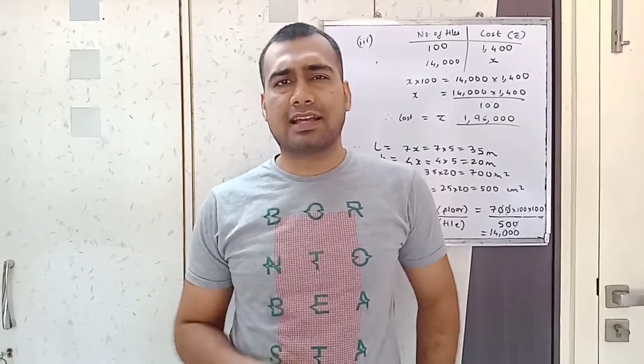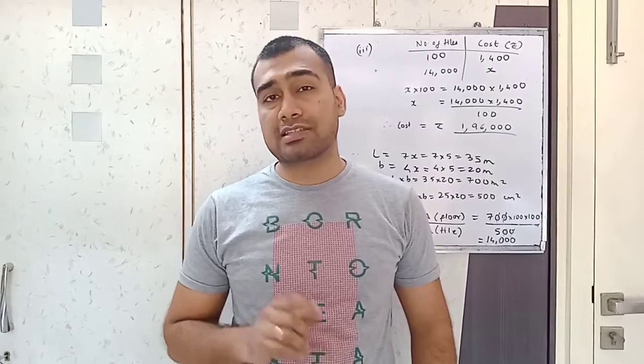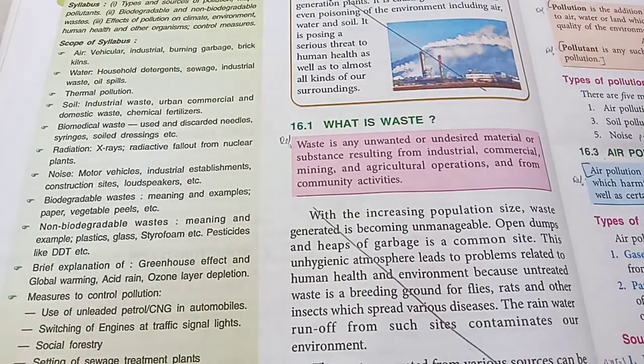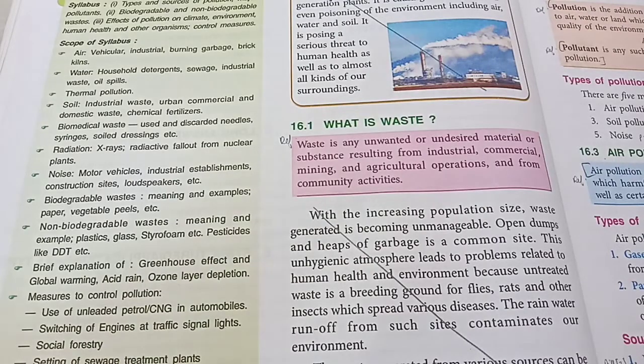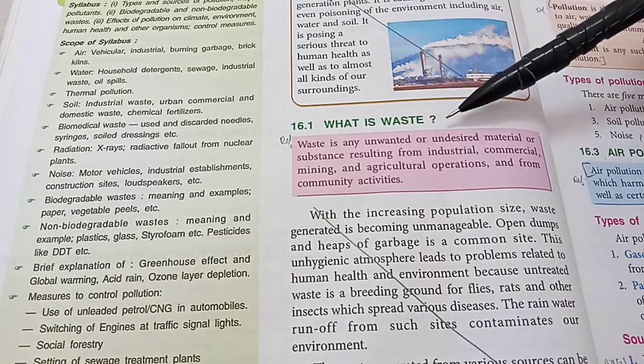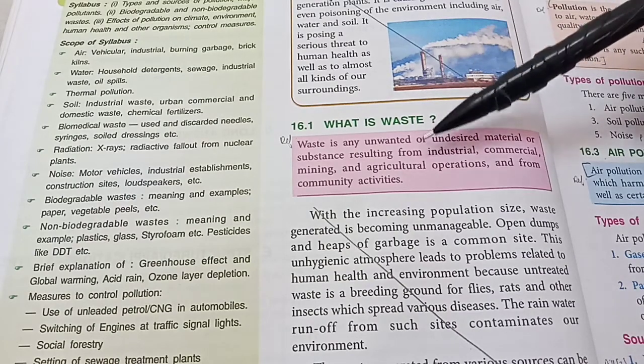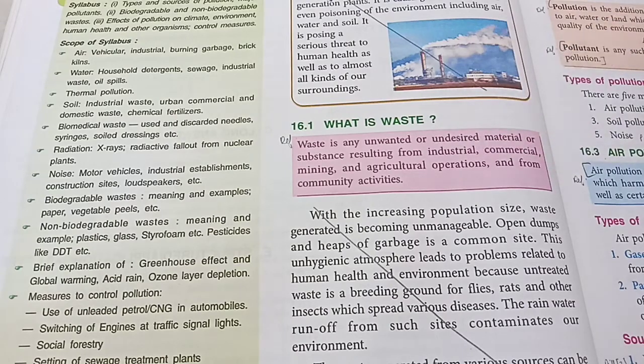Let's study 10th standard ICSE Biology, Chapter 16, Pollution. First, let's understand what is waste. No, you studying this chapter is not a waste. Waste is any unwanted or undesired material or substance resulting from industrial, commercial, mining and agriculture operations and from community activities. So next time you look at waste, you should realize that its definition is so complicated.